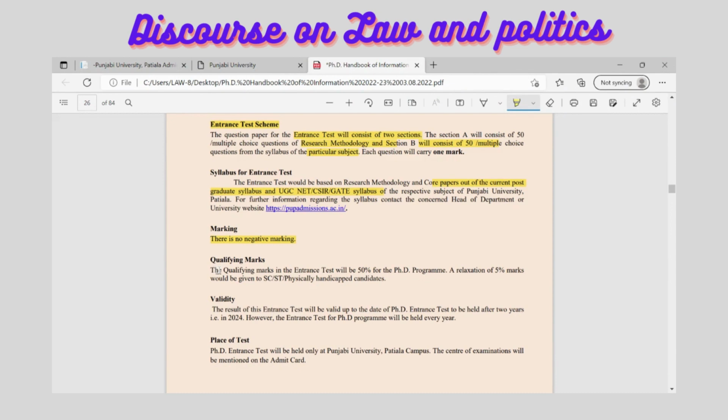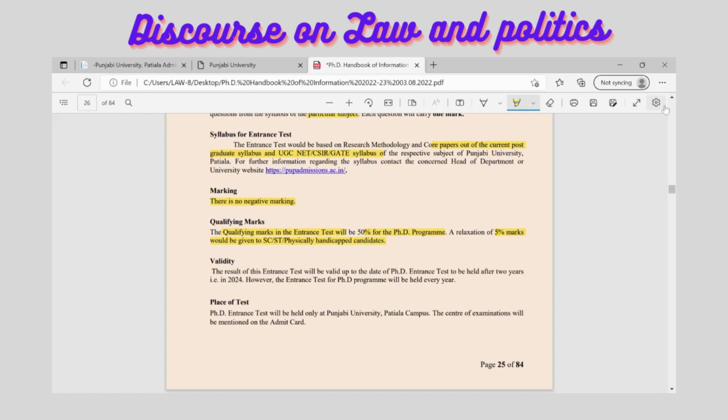Now how many marks you need to get in the entrance test to qualify for the next round, that is for the interview. The qualifying marks in the entrance test will be 50% for the PhD program, and a relaxation of 5% would be given to scheduled castes, scheduled tribes, and physically handicapped. So you have to score at least 50% marks, because each question will carry 1 mark and the total number of questions would be 100. So you need to get a minimum of 50% marks.